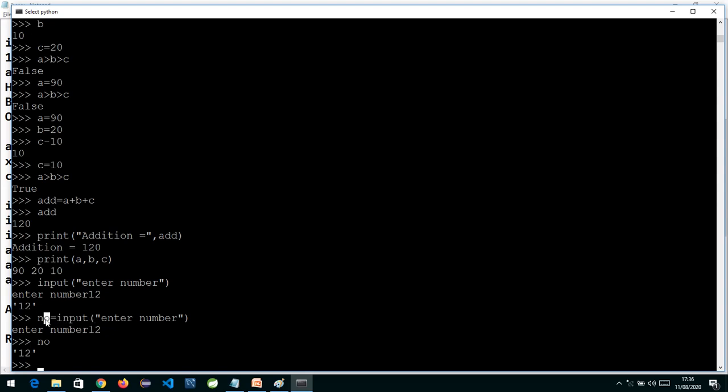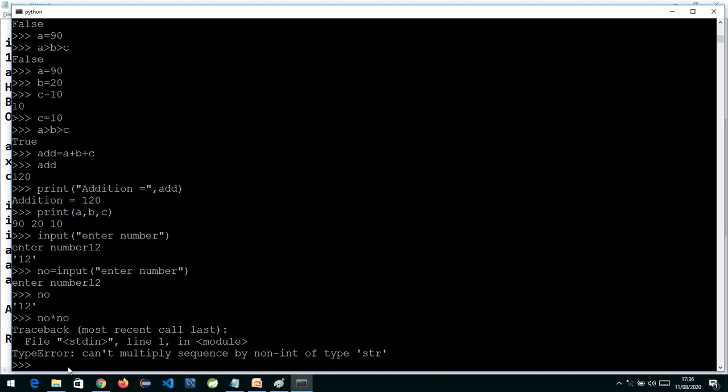If I want to print a square on screen, for a string it won't be possible. So I need to convert this back to an int. This data which I am entering, 12, which has a single quote, I need to convert into an integer, and then I can do any arithmetic operation. So when we use the input function, there is one function called int, int with empty parentheses.